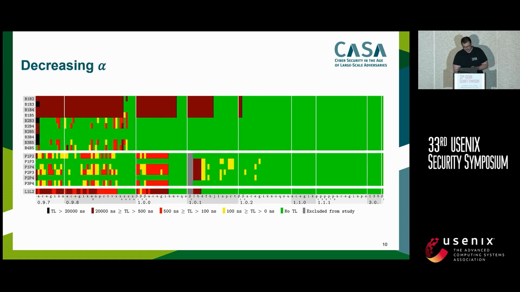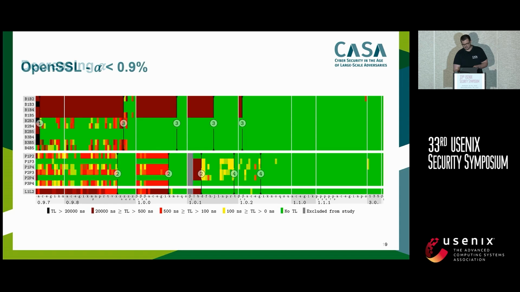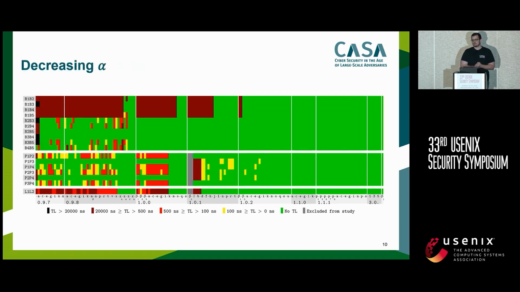Okay, so with this, as I said, alpha is an input parameter. And to give you an idea of how alpha really impacts it, as I said, it upper bounds the false positive rate. And you might see that on the top right, we have this one red rectangle, which we thought might be a false positive. So we said, okay, let's try to lower the alpha. And this is what we did, and what you see is that our potential false positive disappears.